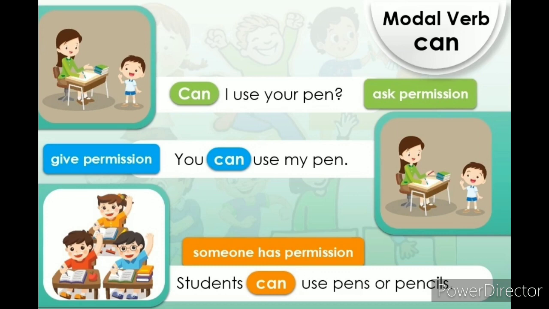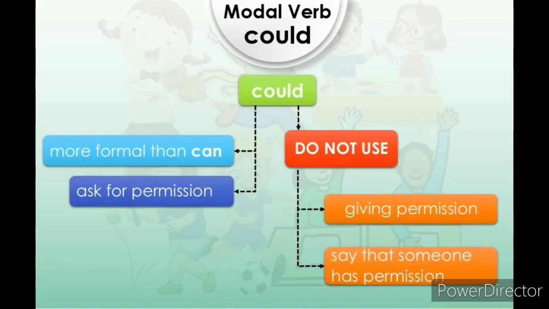Right, children? Then we will see could, and how it can be used for permission. Could is a more formal modal verb for permission than can. Could is more formal, more polite, when we compare it to can. It is used to ask for permission.